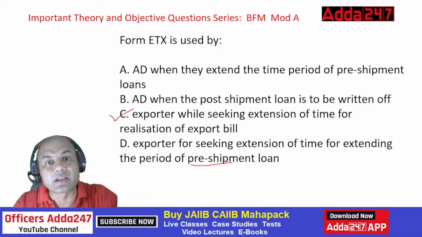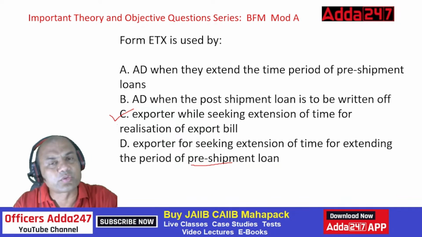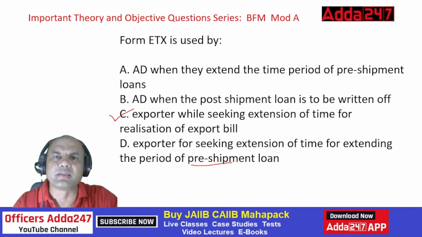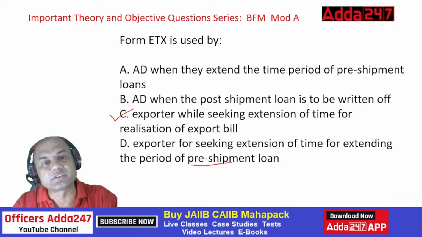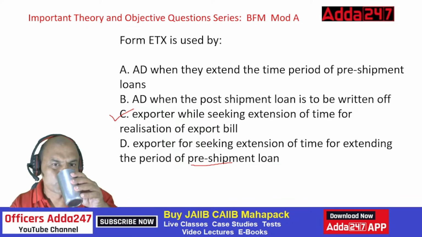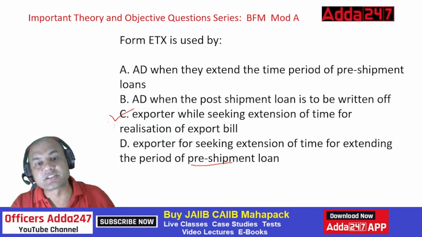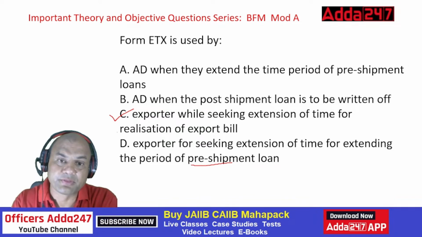So when I don't get the payment, I'll have to submit an ETX form to RBI. I'll submit it through the bank only. I'll submit it to the bank, and from there it will go to the RBI. So that is known as ETX form. That is always submitted by the customer or exporter, while seeking the extension for realization of export bill.